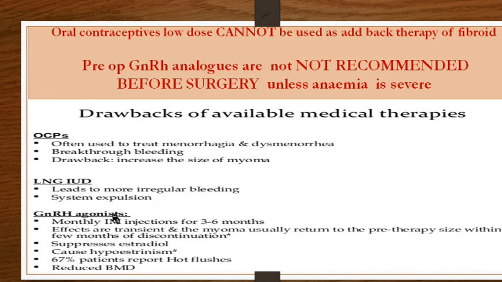Coming to GnRH, monthly injections for 3 to 6 months are required. The effect is transient and reversible. Suppression of estradiol also occurs, so it causes hypoestrogenic side effects and the patient can complain of vasomotor symptoms and of course loss of bone mineral density. Pre-op GnRH analogs are not recommended before surgery because they affect the planes. So it is not a drug of choice before surgery. And of course it can be given to correct anemia. If it is very, very severe and you want to buy time, then of course you can resort to that.